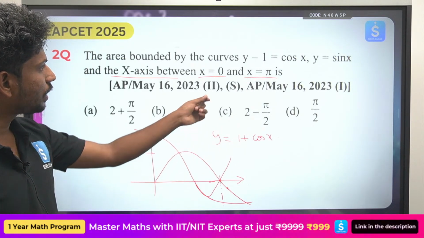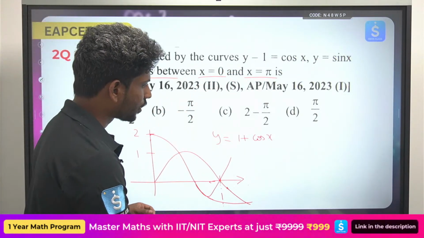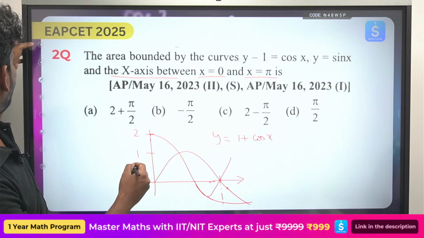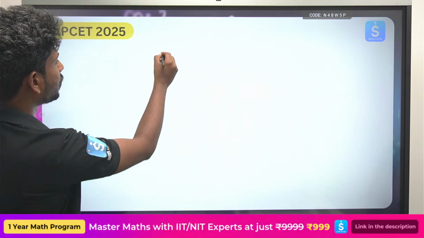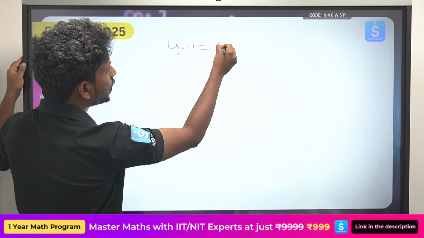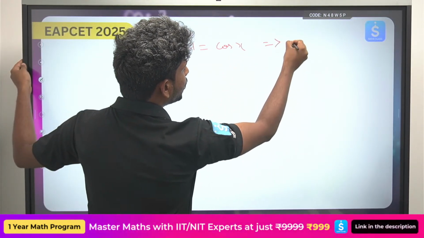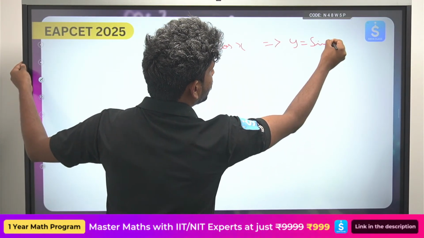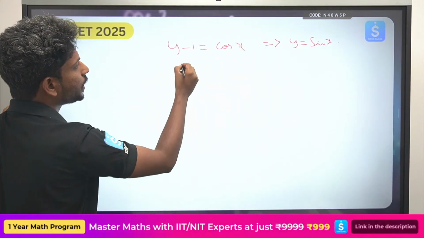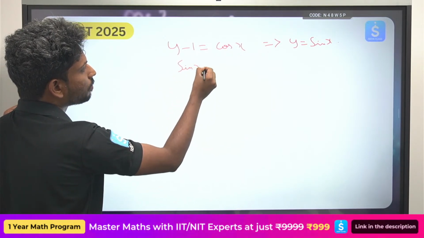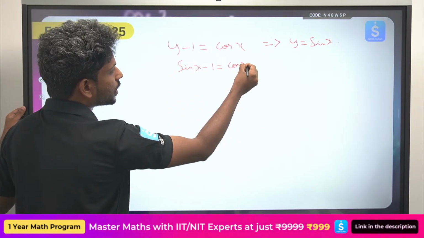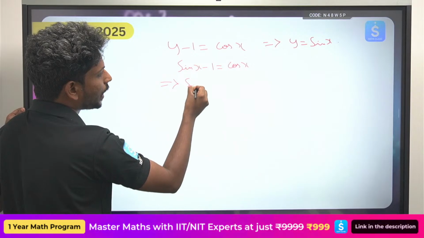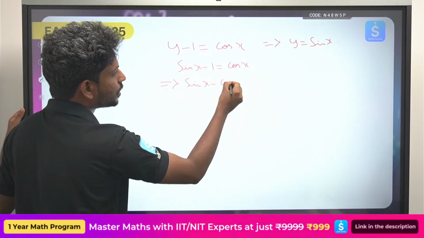Okay, so you can just rewrite the graphs: y minus 1 equals cos x, y equals sin x. Okay, so substitute. So this will be sin x minus 1 equals cos x. So from here I can write sin x minus cos x equals 1.